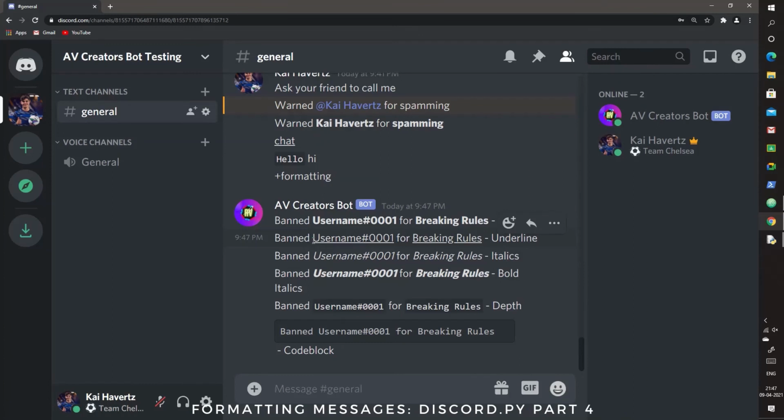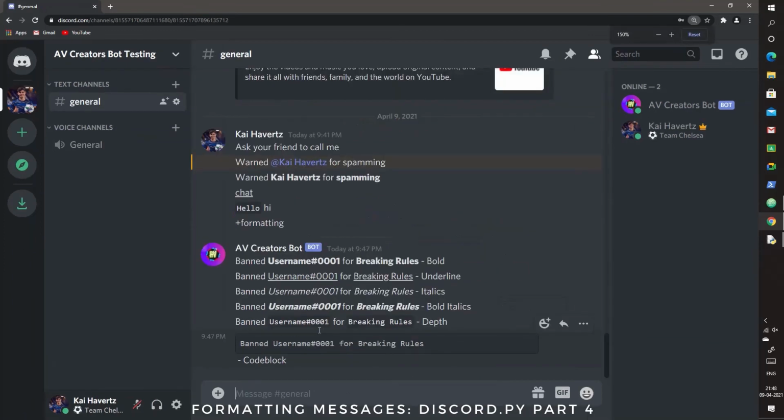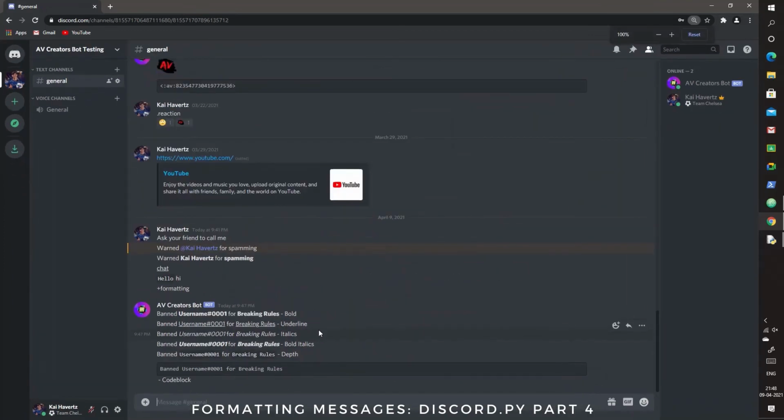In this one, there is a nice underline, a neat underline for both of them. In here we have italics, which is slightly tilted text, and here we have bold italics. And here, as you can see, there is a bit of depth to the text, username and breaking rules. And here, as you can see, it took the whole line for the sentence and created a nice box around it. So that's it for the formatting, and I would actually advise you to use only one kind of formatting